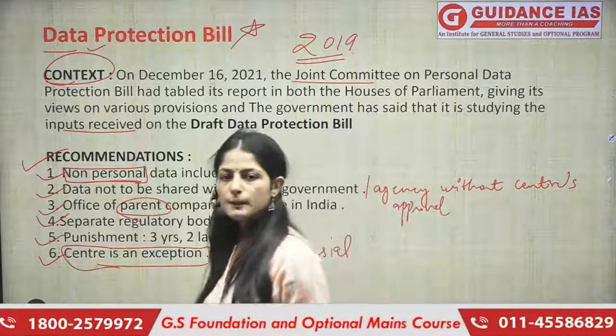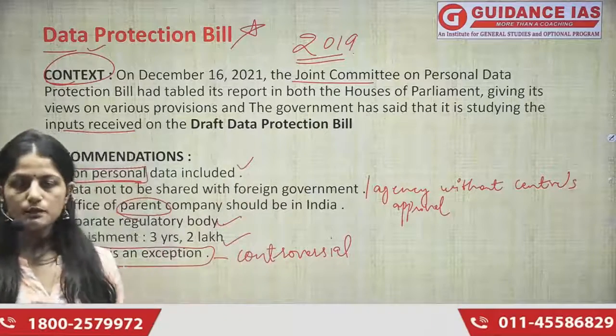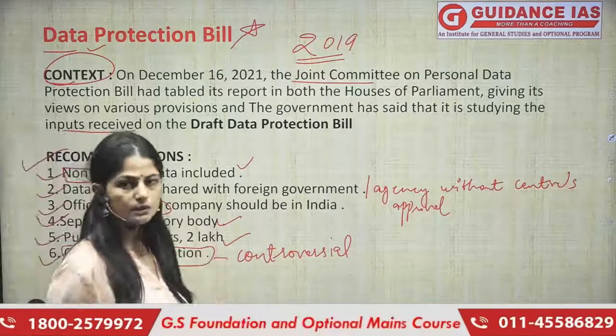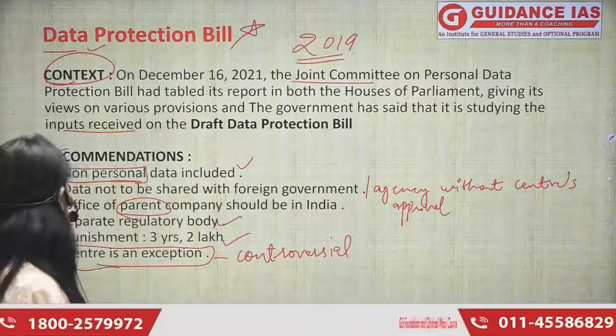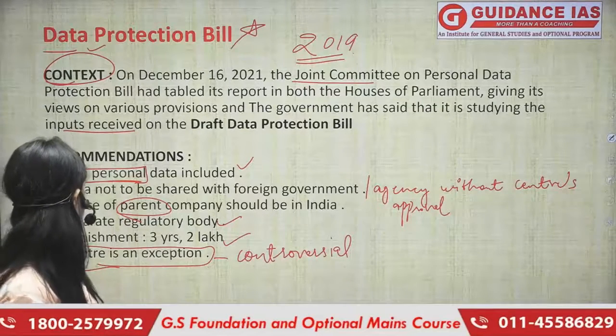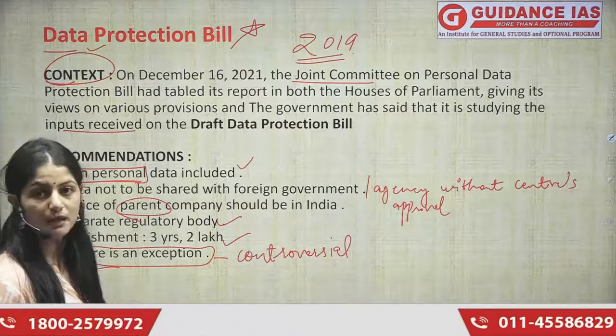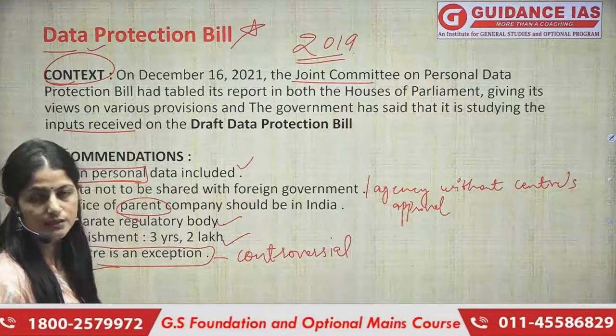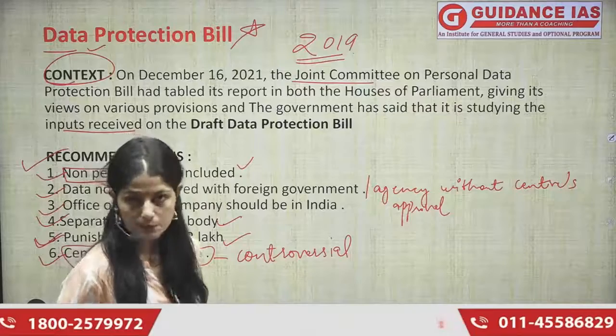Next is if anybody breaches the law, or breaches the bill, when it will be a bill, it will be a punishable offense. Then the next and the last one and the most debatable one is the center is an exception. The central government is an exception here.